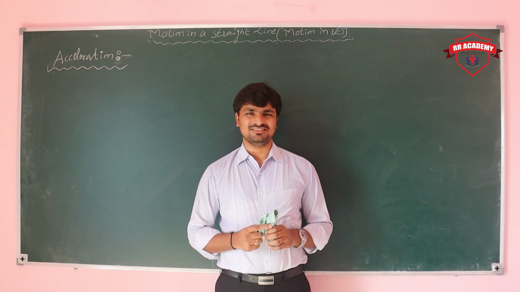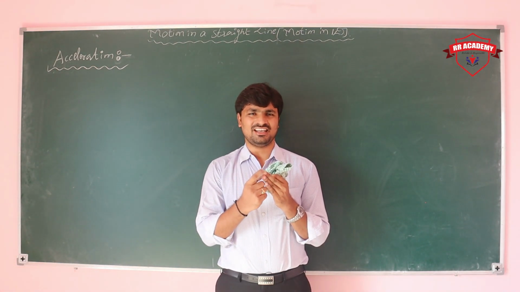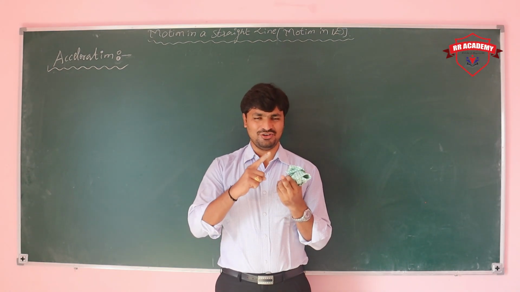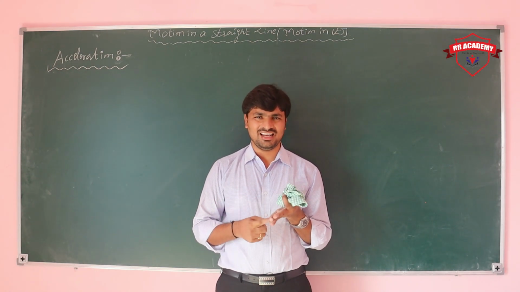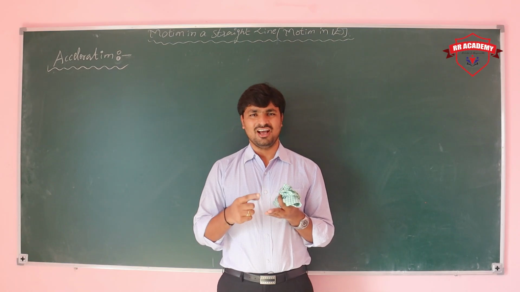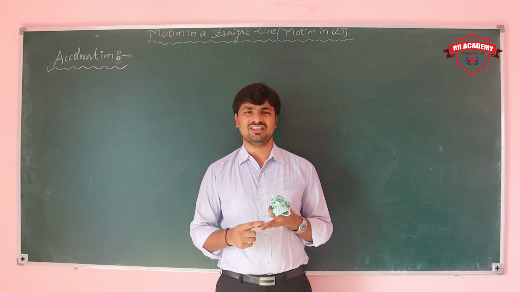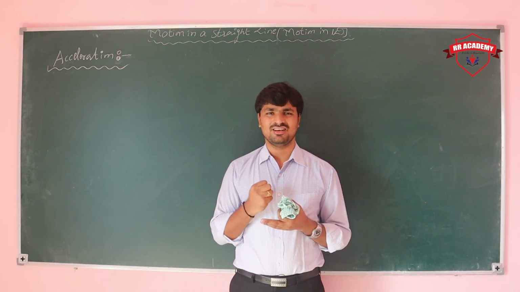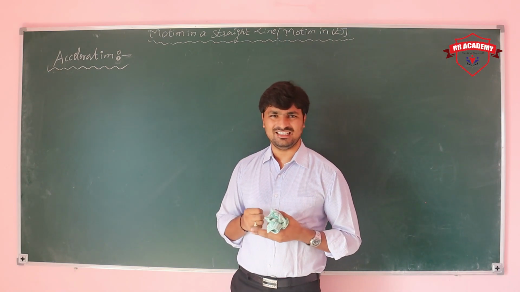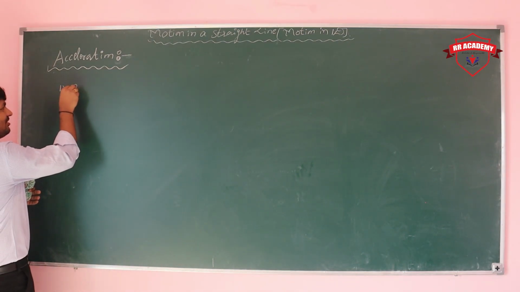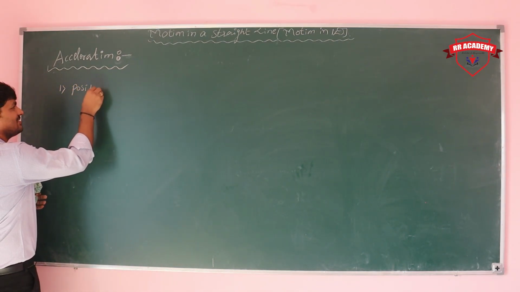So based on characteristics, we generally take different types of acceleration: uniform, non-uniform, instantaneous and average. Now based on change in velocity, or rather based on direction, acceleration can again be divided into 3 types. First one is positive acceleration.